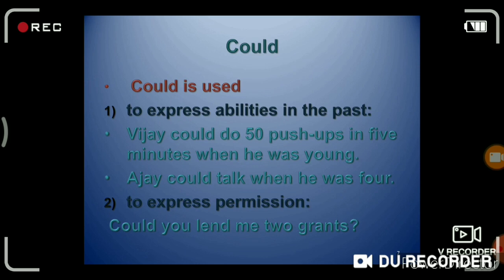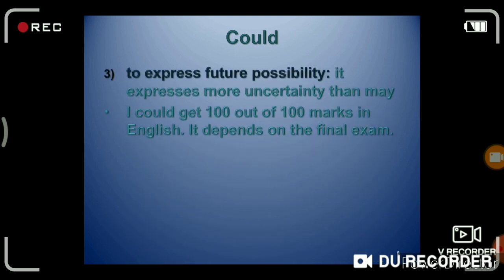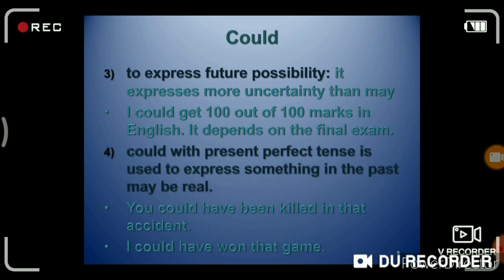Then the second use of could is to express permission. Could you lend me 2 rupees? Could you pay me 100 rupees? Could you lend me your notebook? Then could is used to express future possibility. It expresses more uncertainty than may. For example, I could get 100 out of 100 marks in English. It depends on the final exam.